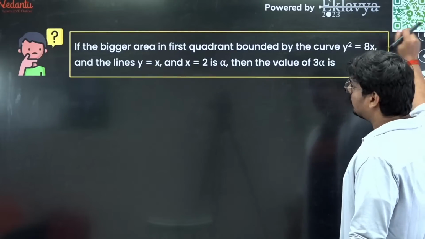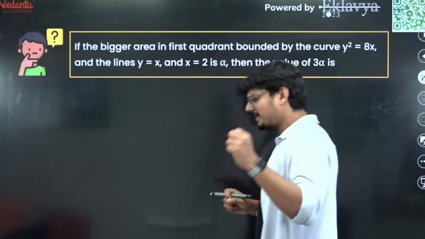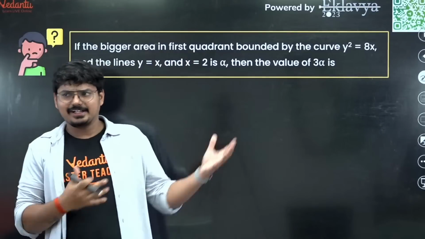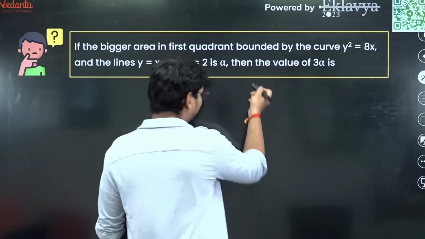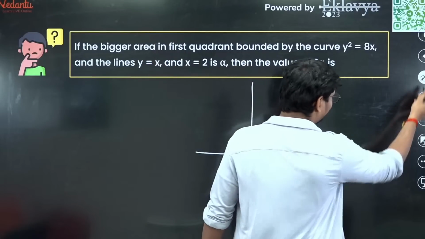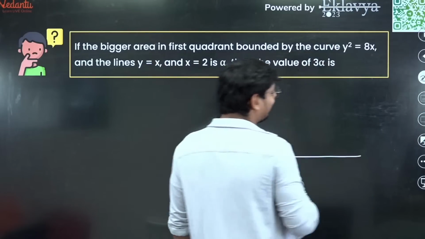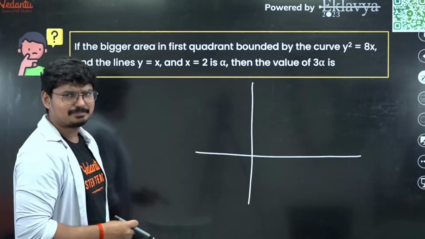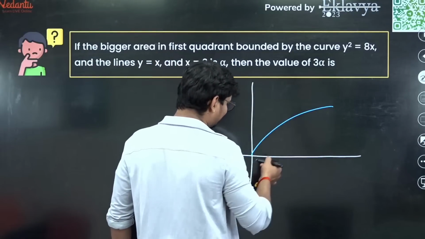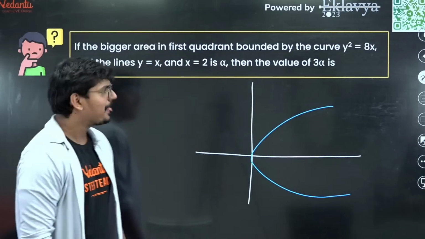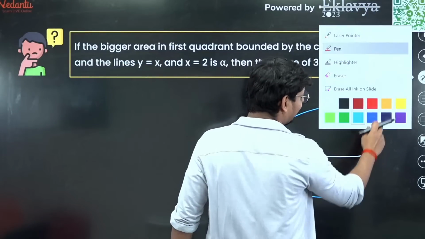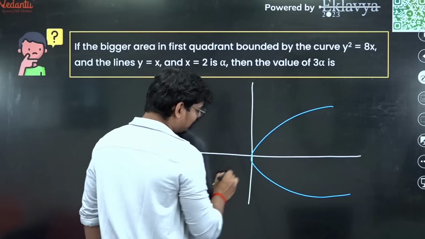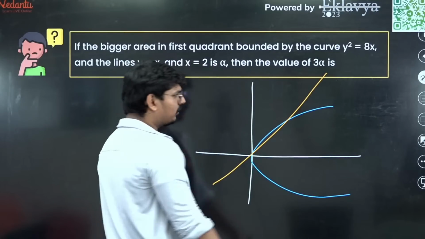So now let me go to another question, the areas question. Again, in the area, it was not a difficult question at all. The equations given were a parabola, again not a very complicated parabola, an easy peasy parabola: y square is equal to 8x. And you had a line which is y is equal to x. Again, not a difficult line at all. Easy peasy line. So this is how y is equal to x is going to look.